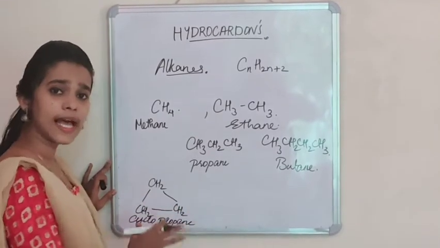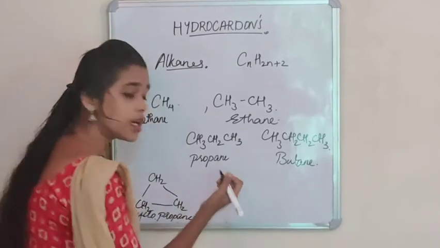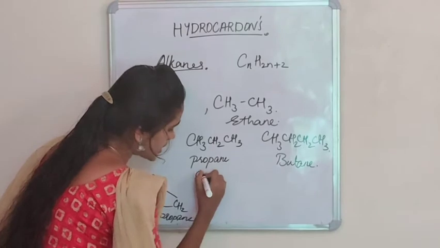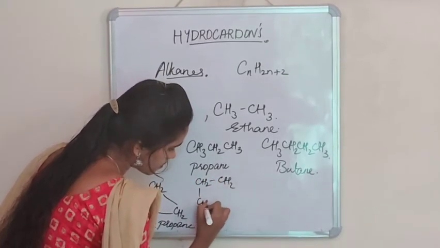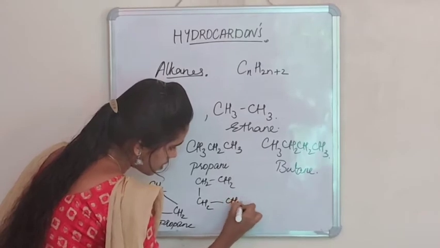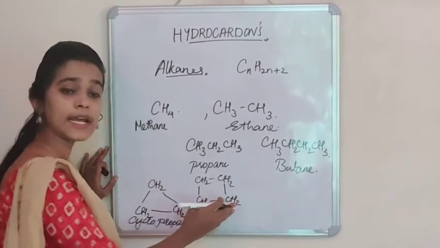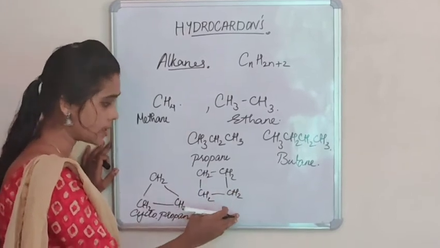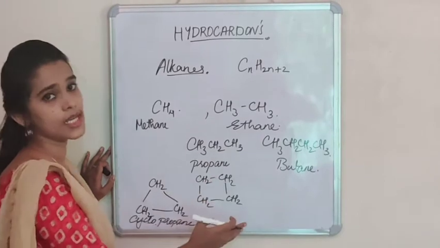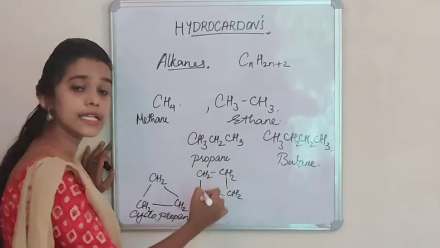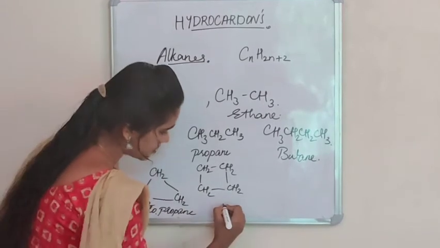Now consider a cyclic compound which contains 4 carbon atoms bonded with a single bond. So that is CH2, and so this is a cyclic hydrocarbon which contains 4 carbon atoms bonded with a single bond. So in this case, since it contains 4 carbon atoms, the root name will be but.